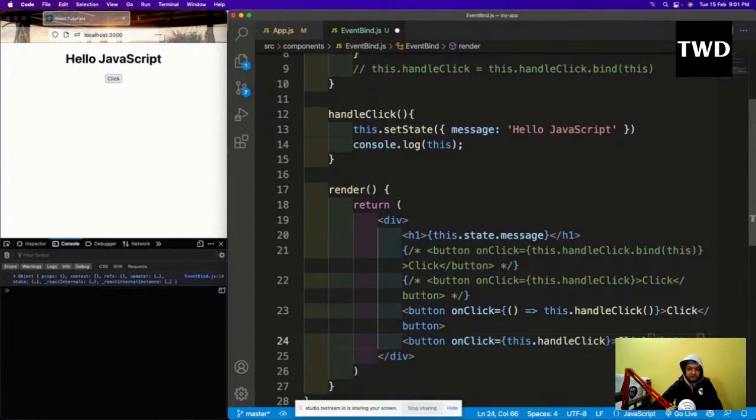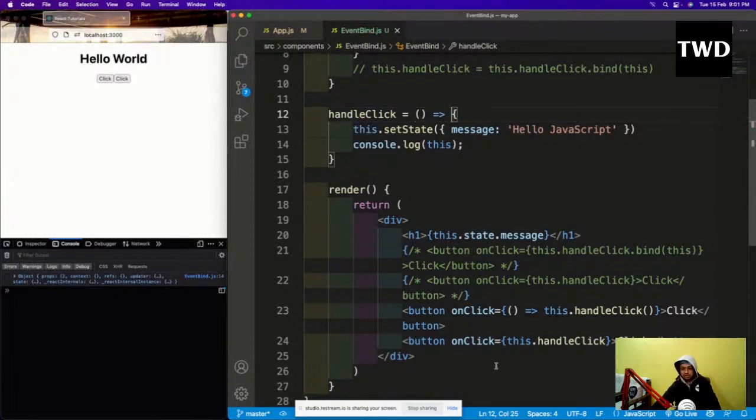Method number 4 is like this. Dot handle click is there, so we're going to call it like this one. We're not going to change anything here. See, bind is also commented out. But what we are going to do is make this function into an arrow function. Okay, this function into an arrow function, like this and like this, and save it.